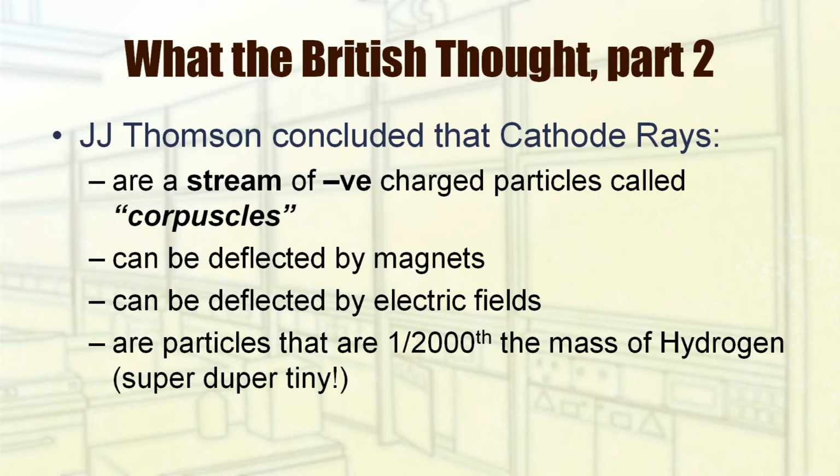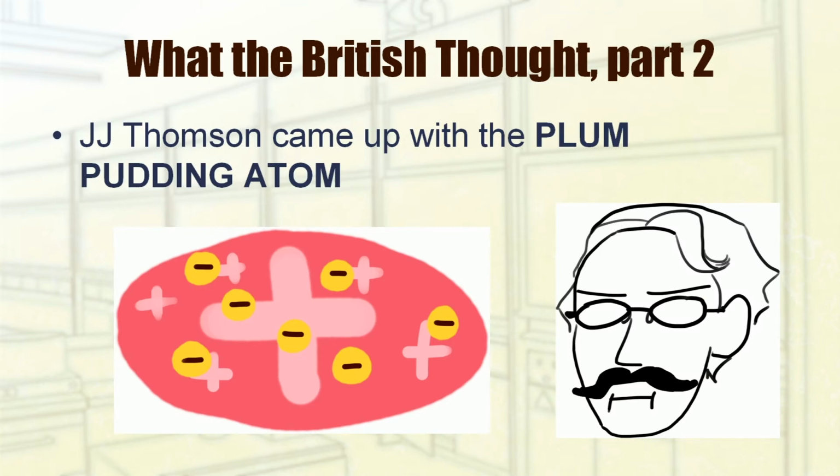This means that the previous models that said atoms were the smallest unit that made up particles was no longer true. Atoms were made of positive and negative charges that are smaller than the atom itself. J.J. Thomson also concluded that atoms are made of a sea of protons with an equal number of electrons swimming in it, forming an overall neutral charge. He called this the plum pudding atom. Clearly, Thomson had a wild imagination, as this model of the atom does not look like a dessert in any sort of way, but more like vomit.